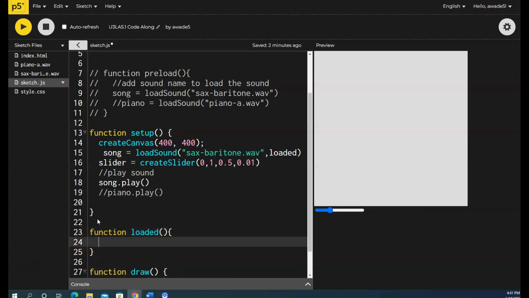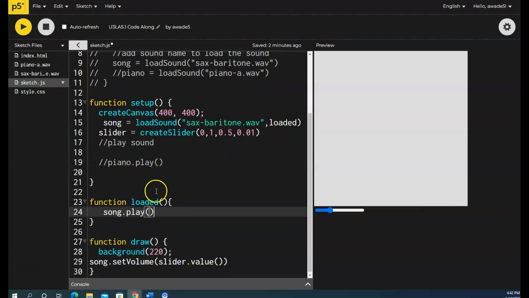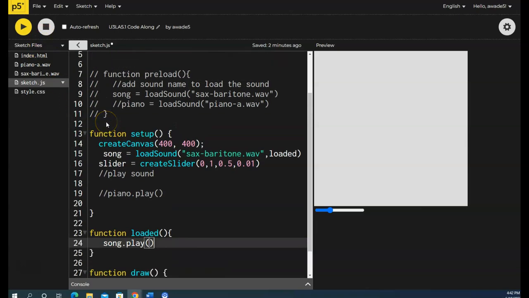And here is where I am going to play my sound. I'm going to take this out of here and call my sound down here instead. And that looks pretty much fine.